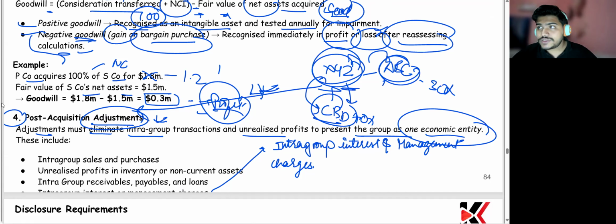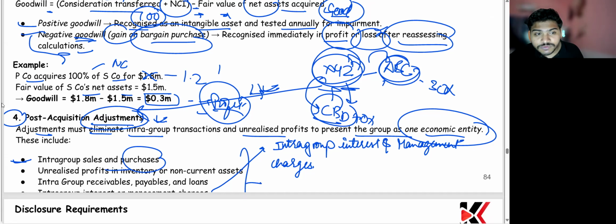That is very accurate. Suppose you're buying a company which will become part of the subsidiary, part of the group. If that company was before your supplier and you were having some transactions, whatever the transactions between the parent company and that subsidiary company which has recently been acquired, whatever the intergroup transactions have been there, those need to be cancelled out, because ultimately once it has been acquired, it will become part of the group, and it would not be appropriate to make consolidated statements and then show the intergroup transactions. That would be misleading and that would not be appropriate, right? So whatever the intergroup sales and purchases are out there need to be removed. These are the transactions which are going to be removed, and these are going to be adjusted when you're doing the consolidated financial statement.